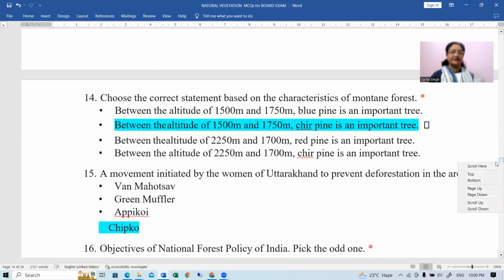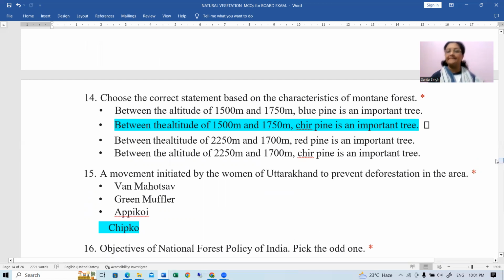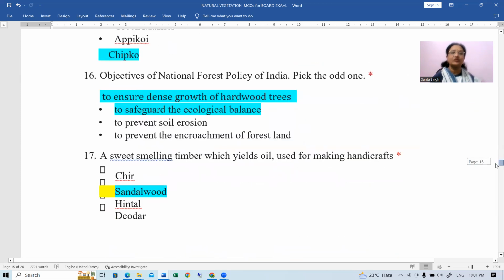Okay. Next, a movement initiated by the women of Uttarakhand to prevent deforestation in the area from where they actually belong, right? Now, a movement initiated by the women of Uttarakhand. Now, children, this is again one important point for you. Which was that movement? That was actually Chipko movement. Okay. Objectives of National Forest Policy of India.